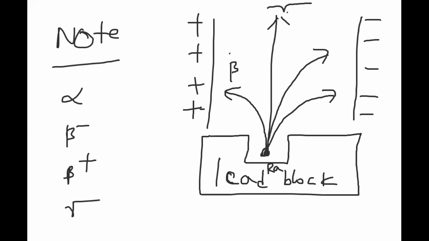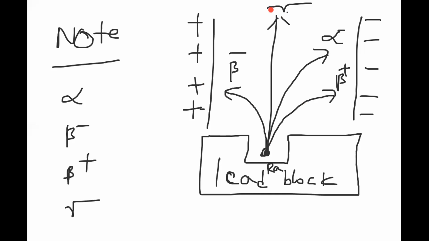So these two must be positive. One must be an alpha particle, the nucleus of helium, and the other must be beta plus. Beta plus and alpha are both positive, so they will be attracted towards the negative plate. Beta minus is negative, so it will be attracted towards the positive plate. And gamma is a radiation, it will go straight.